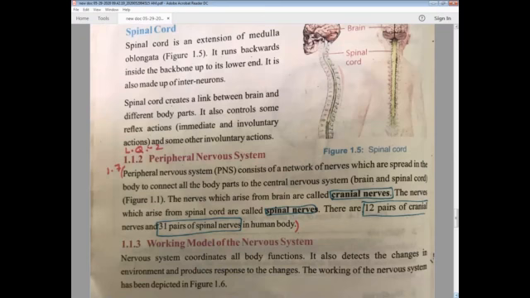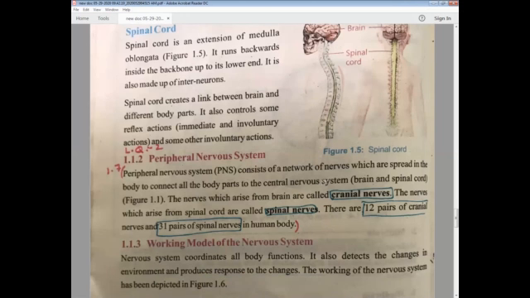Peripheral nervous system, PNS, consists of a network of nerves which are spread in the body to connect all the body parts. In the first or second page, I have told you that the peripheral nervous system consists of different kinds of nerves which are spread in our whole body, and it connects the CNS, central nervous system, which contains brain and spinal cord. The nerves which arise from the brain are called cranial nerves. Just like a cranial nerve is present around the brain, the nerves which arise from the spinal cord are known as spinal nerves. From the spinal cord they are derived.